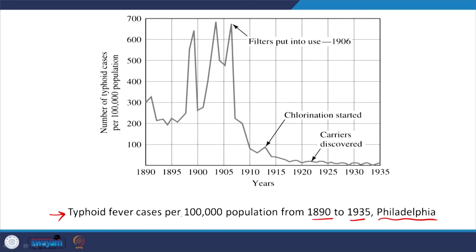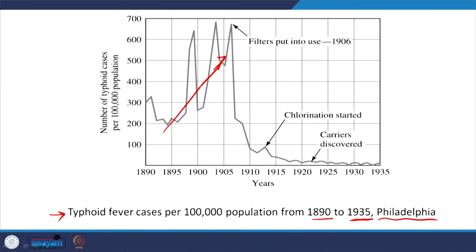So, what do we have here? Typhoid fever cases per 1 lakh population from 1890 to 1935, right. The number of typhoid cases started going up with relatively more densely packed societies or higher population densities. So, greater sewage in that particular area, leading to transmission of disease to human beings via water.